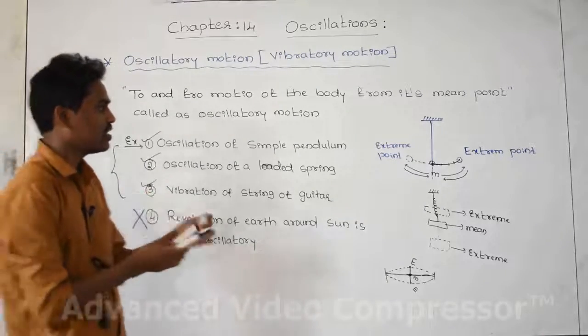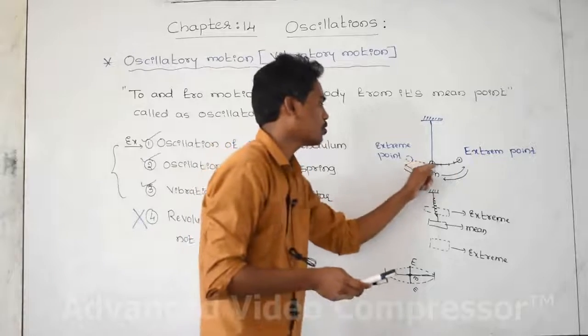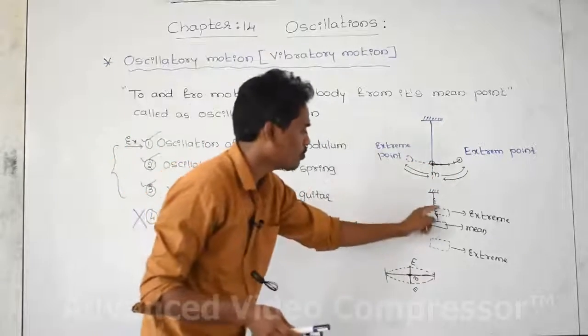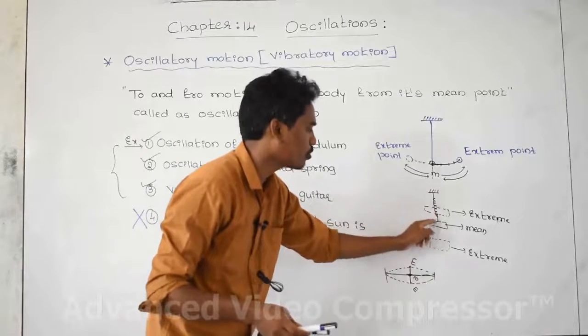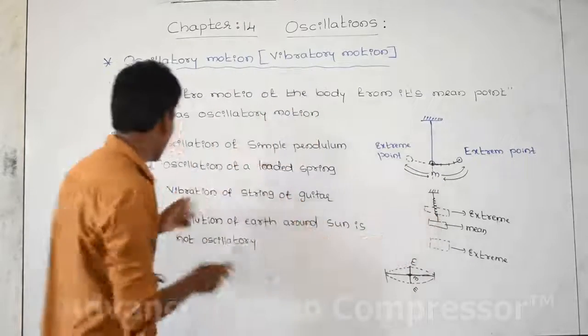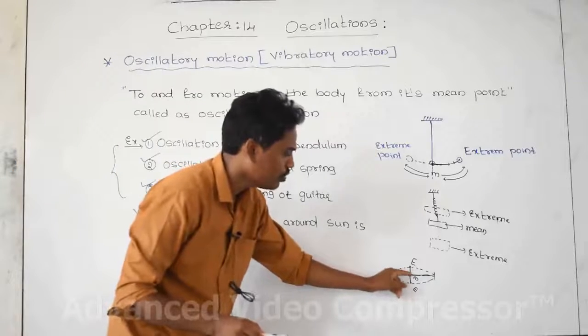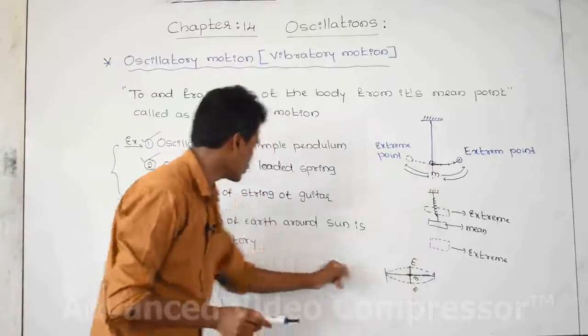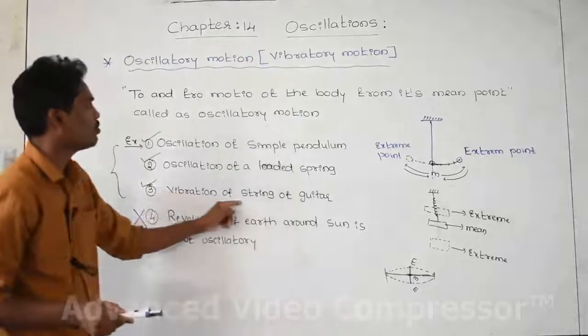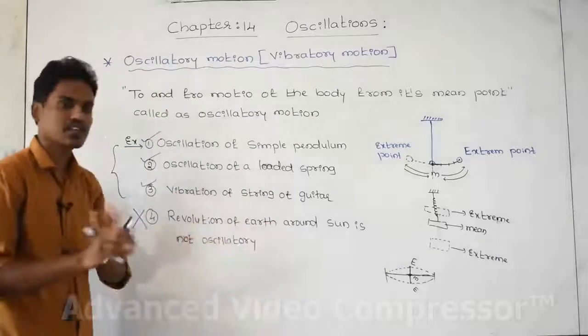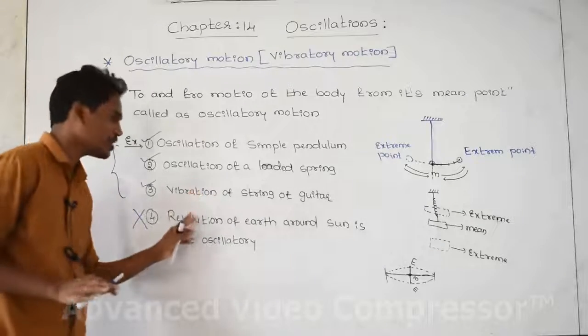Let us take this: to and fro, yes, this is oscillatory motion. Here also, to and fro, yes, it is also oscillatory motion. And here, from the mean point to and fro, this motion is called vibratory motion or oscillatory motion, both are the same. But revolution of earth around the sun is not an oscillatory motion, but it is a periodic